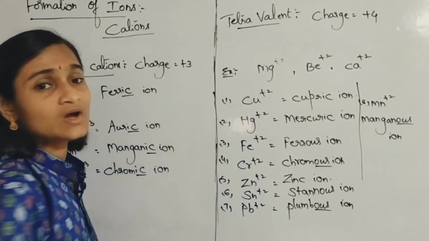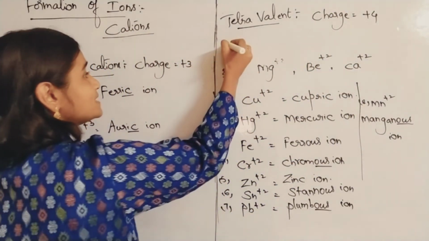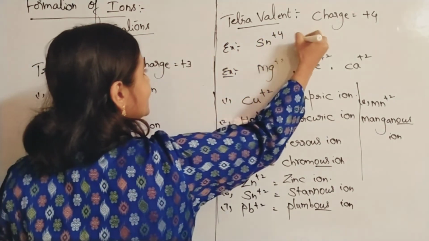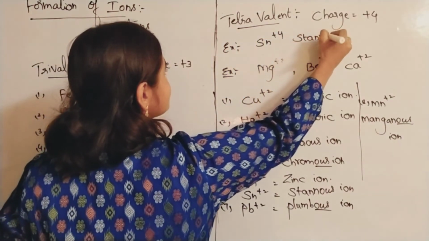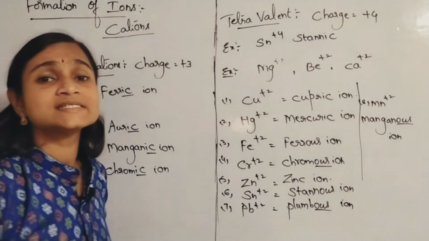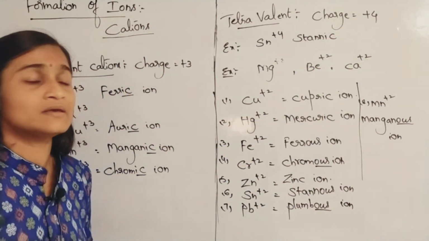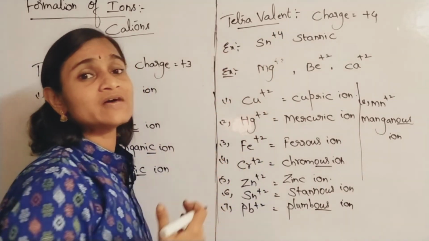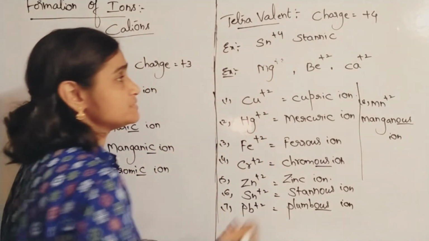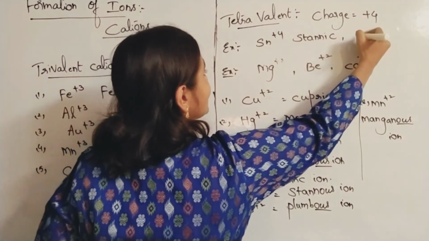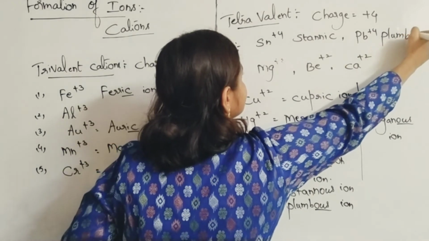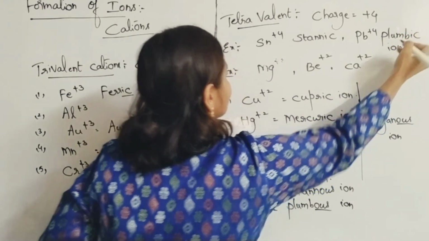Examples: Sn plus 4, stannic. Stannous is plus 2, stannic is plus 4. Please remember, more valency, suffix will be ic. Similarly, plumbic, Pb plus 4. Plumbic ion.